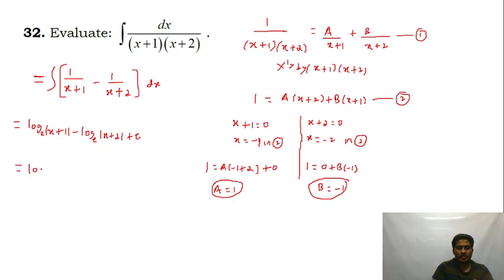Otherwise, log m minus log n is log m by n. You get log of (x plus 1) upon (x plus 2), plus c. Nothing wrong if you stop here itself. Okay, now let's move to the next question.